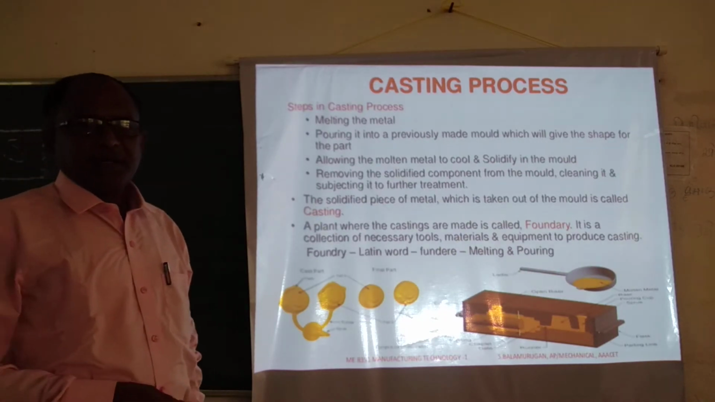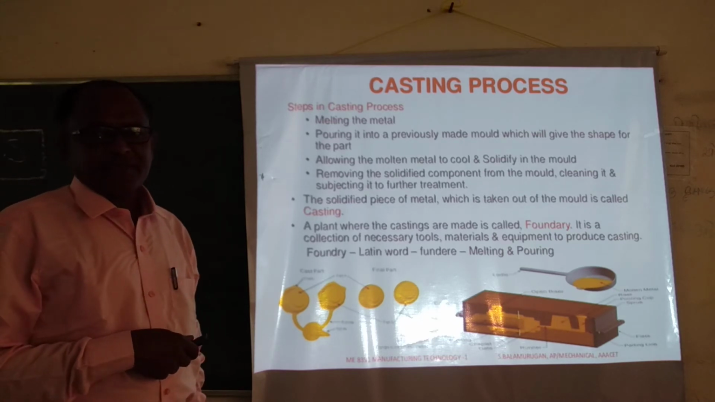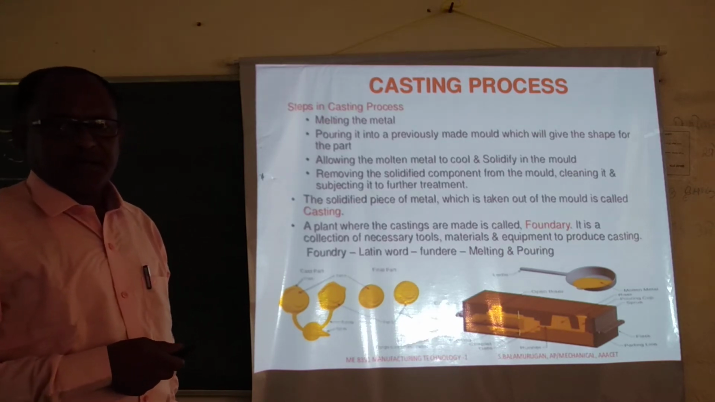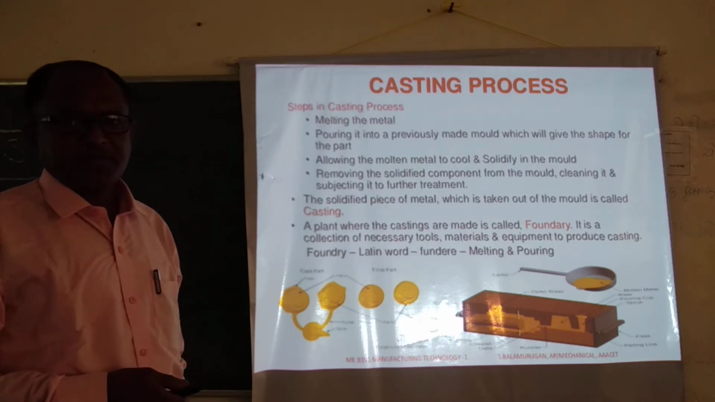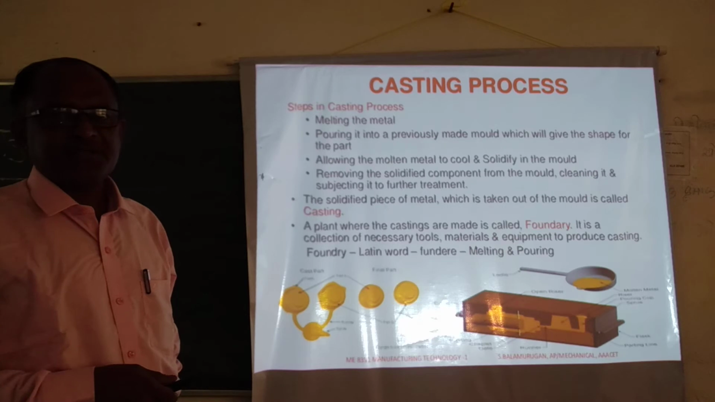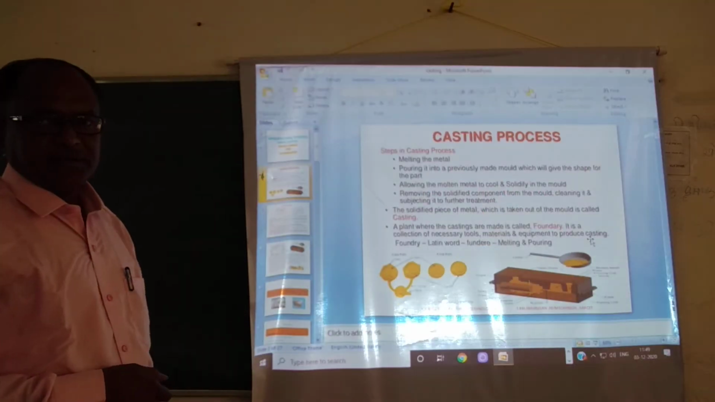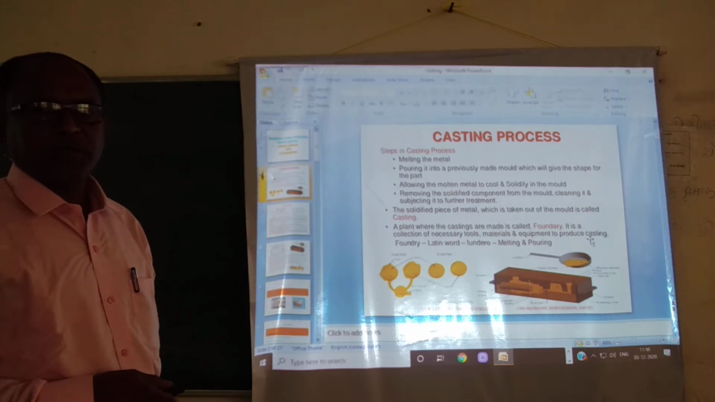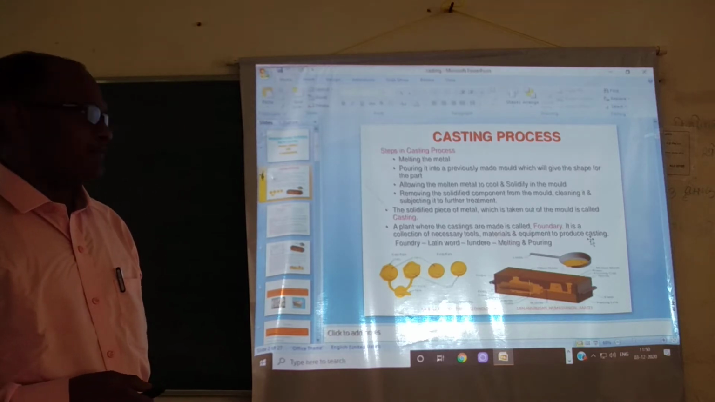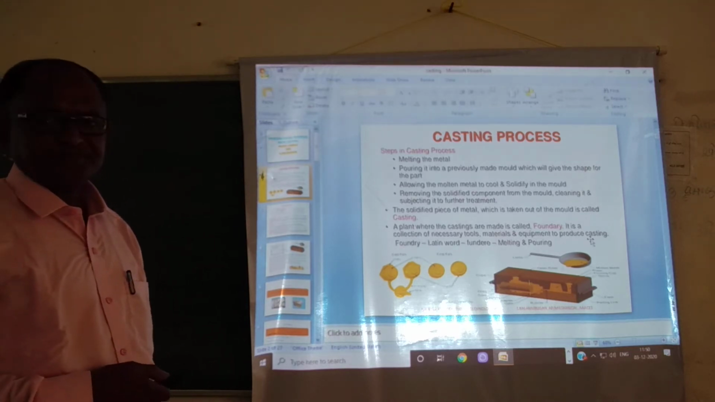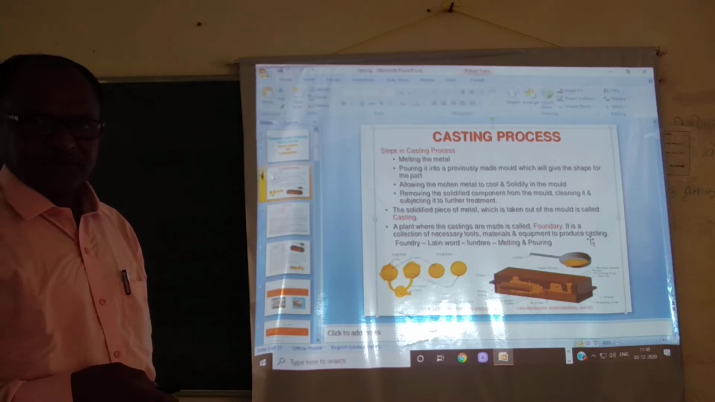So what do you mean by metal casting? Metal casting has all the steps given here. Take the metal, heat it up to a certain temperature, take it into a ladle or crucible, pour it into the previously prepared mold cavity, and let it solidify. After solidification, destroy the mold, clean the cast product and carry out the further machining processes. That is all about the casting process.